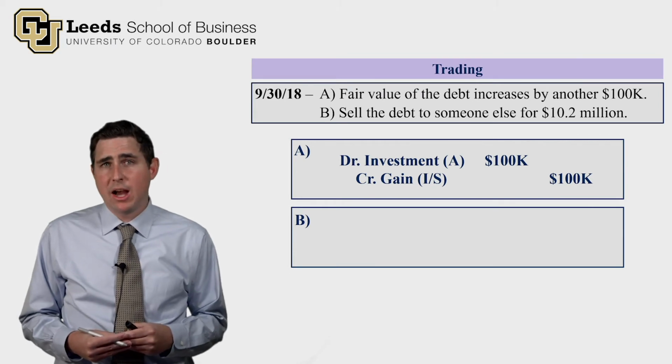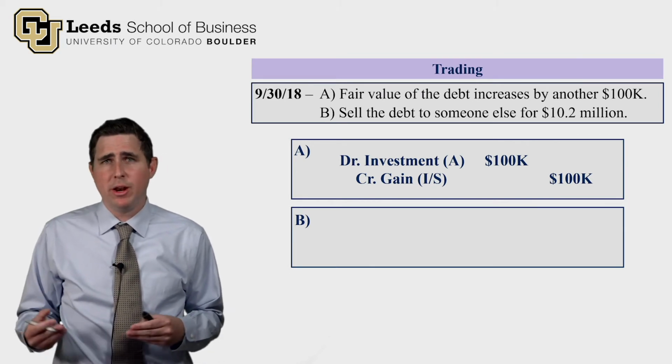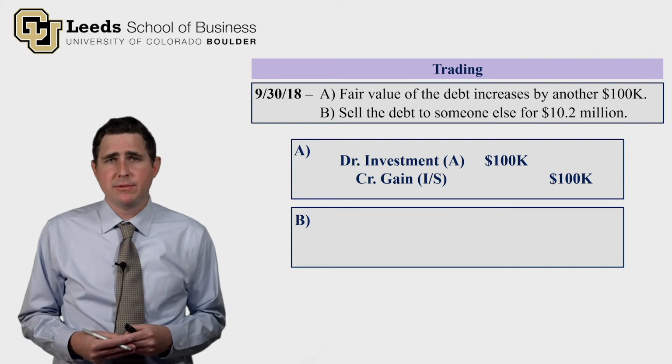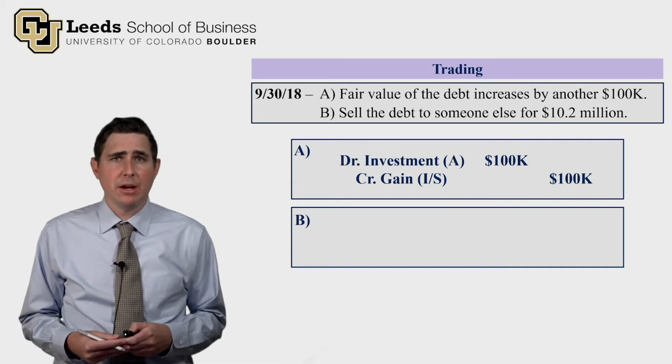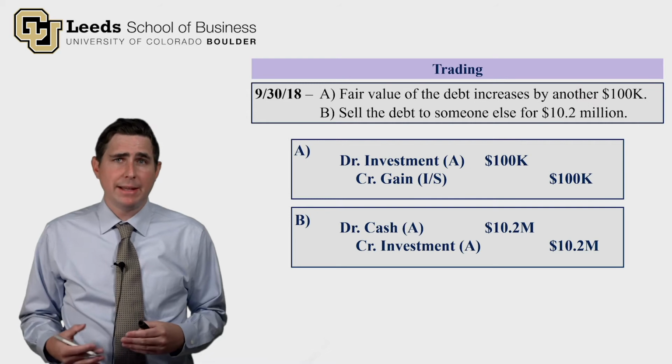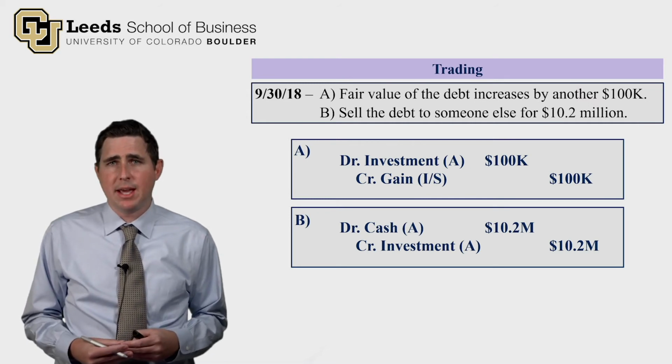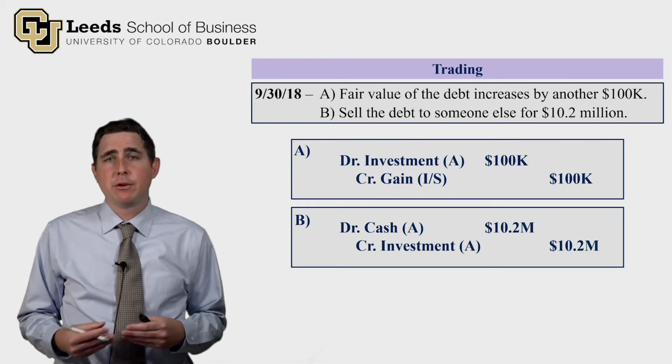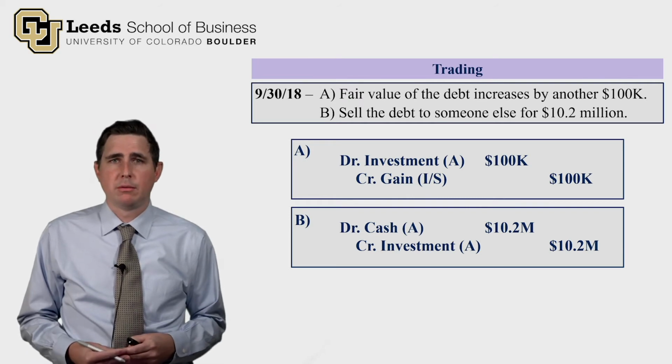Well, part B is now we're going to sell the investment to someone else for $10.2 million. It's fair value. So how do we sell this debt investment? Since we're getting $10.2 million in cash, we debit cash $10.2 million, and we credit the investment account $10.2 million, zeroing it out, taking it off of our balance sheet.